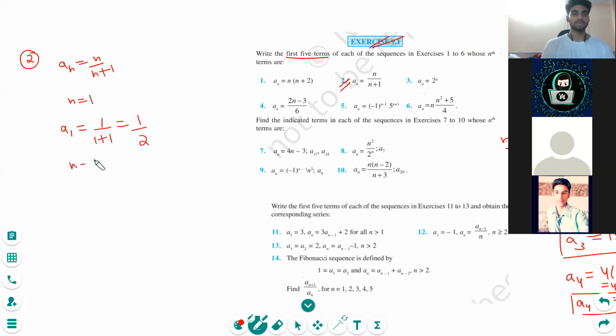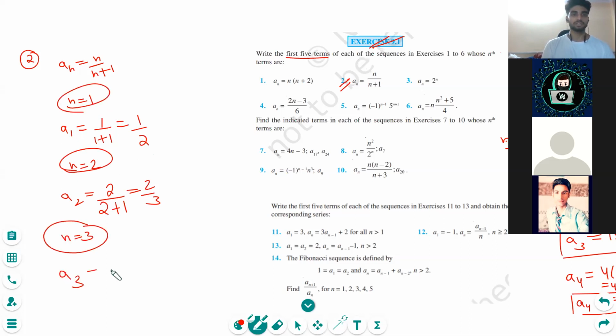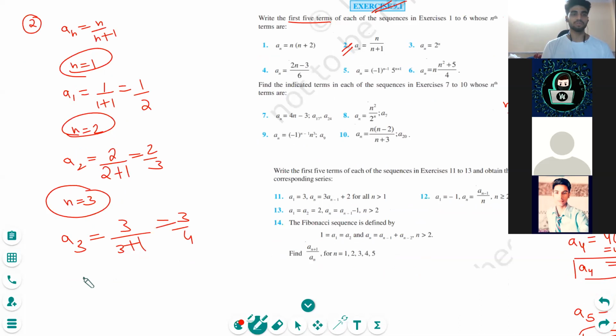The second term will be 2 upon 2 plus 1, that is 2 upon 3. Very good. So it's very easy, and I don't think there is any problem with this. The third is 3 by 3 plus 1, that is 3 by 4. And in a similar fashion, we can find all the 5 terms here.